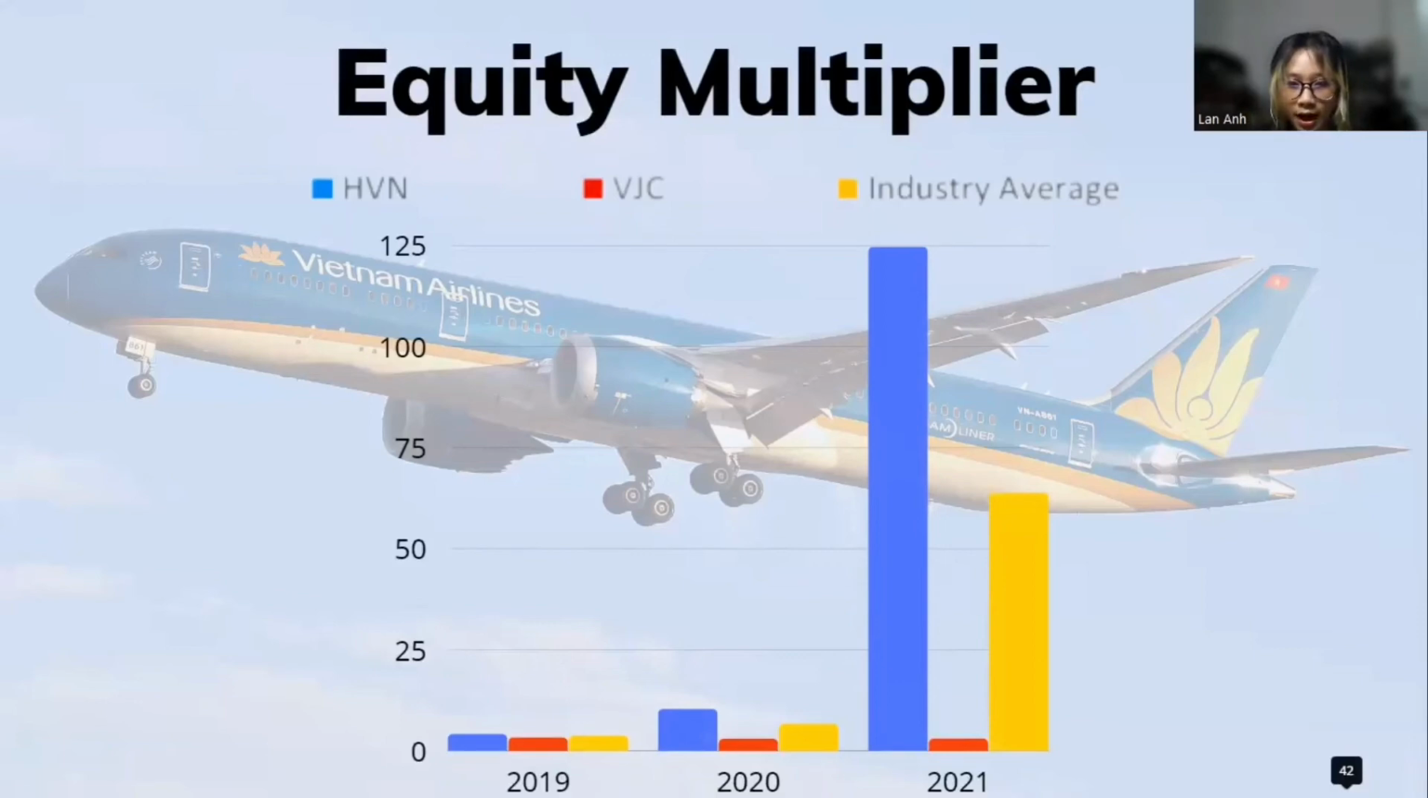So continue to look at the bar chart. We can clearly see the dramatic growth between 2020 and 2021. This high number shows that the company is heavily dependent on debt capital. In 2021, Vietjet's equity multiplier is much lower than Vietnam Airlines'. This also means that Vietjet enjoys less leverage and can comfortably pay its debt. And in the next part, we will continue to analyze the profitability ratio.